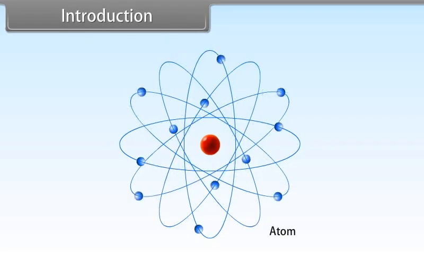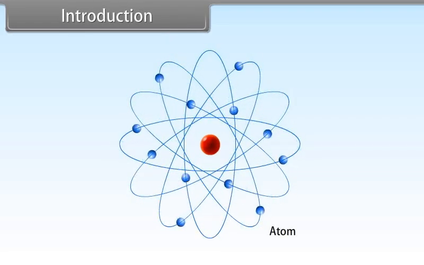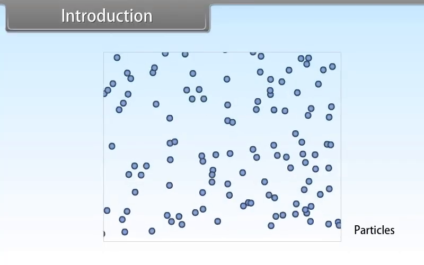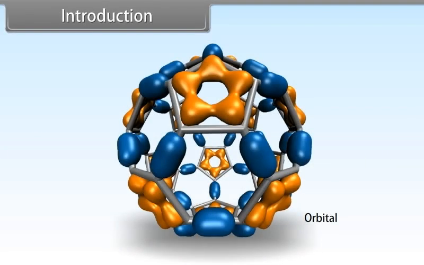Hey kids, today we will learn the quantum mechanical model of the atom. Matter has dual behavior, wave as well as particle. Heisenberg's uncertainty principle is only applicable to small particles such as electrons. The region of the atom where the probability of finding an electron is maximum is called an orbital. Orbitals are characterized by a set of numbers known as quantum numbers.